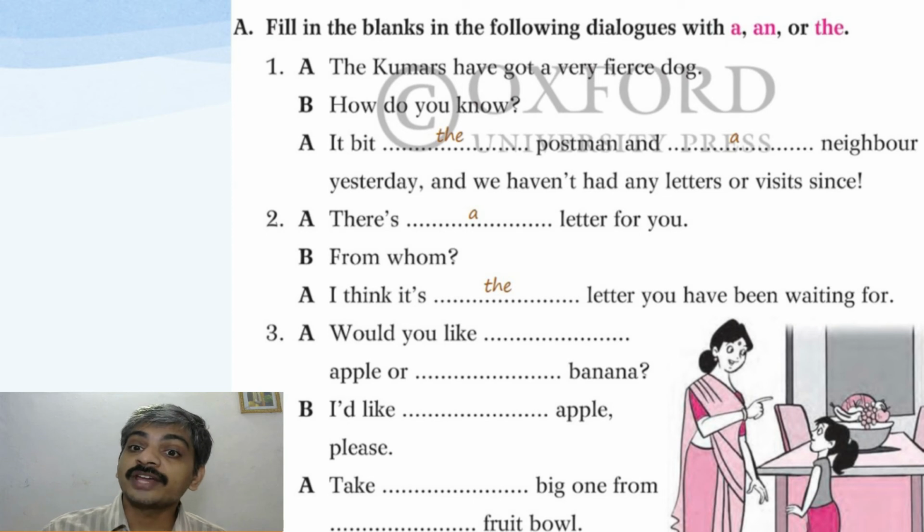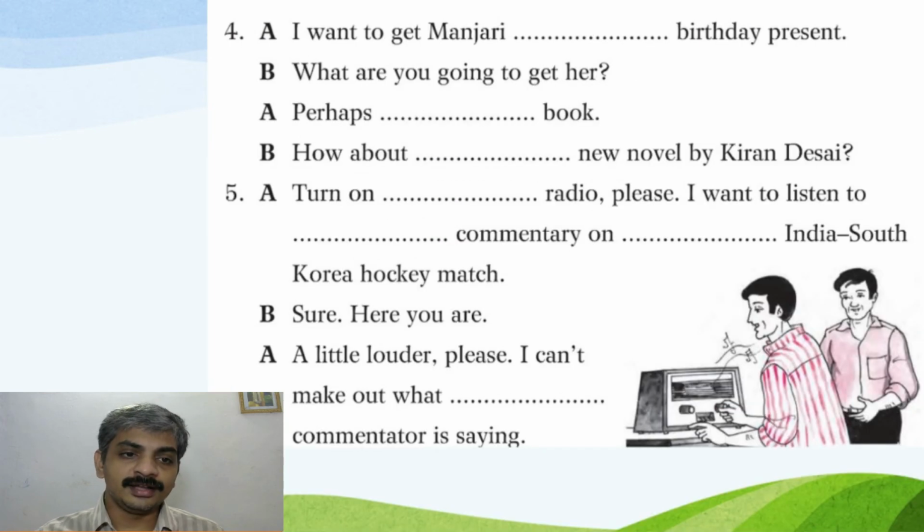The Kumars have got a very fierce dog. How do you know? It bit the postman and a neighbor yesterday, and we haven't had any letters or visits since. There is a letter for you. From whom? I think it's the letter you have been waiting for. I hope you will do 3, 4 and 5.